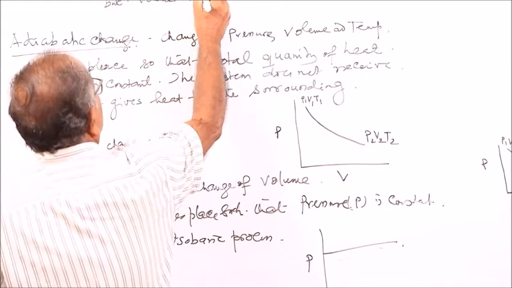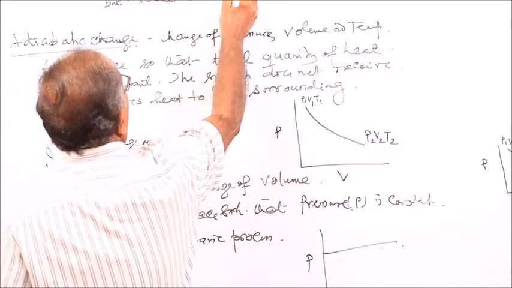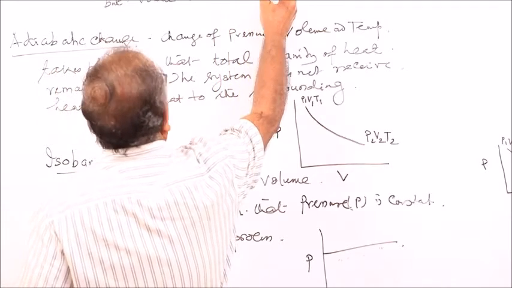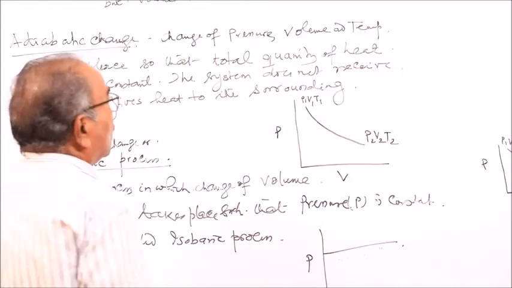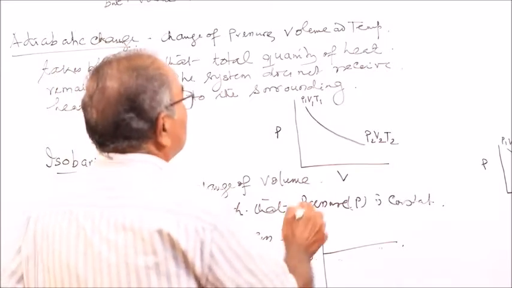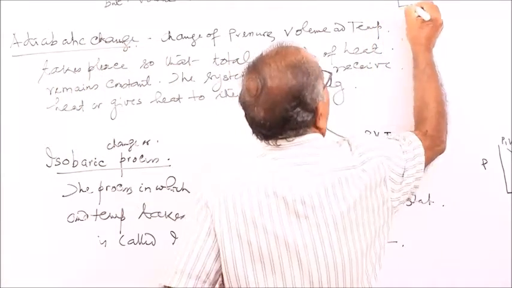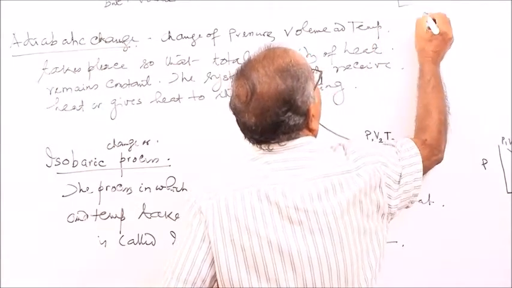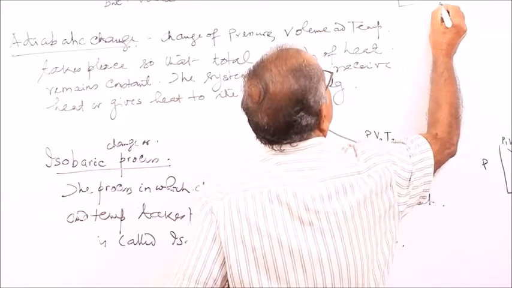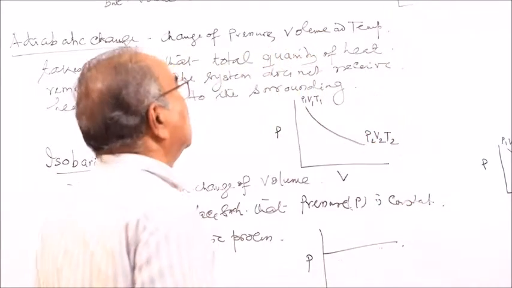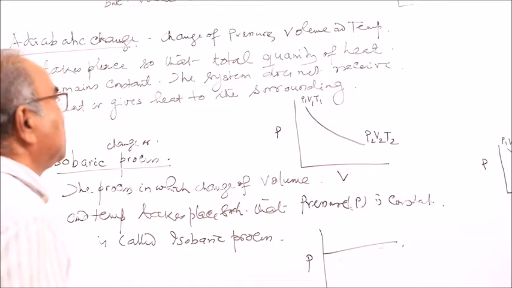Volume remains constant is called isochoric process. That means here in the PV diagram, pressure changes like this, but volume remains constant.